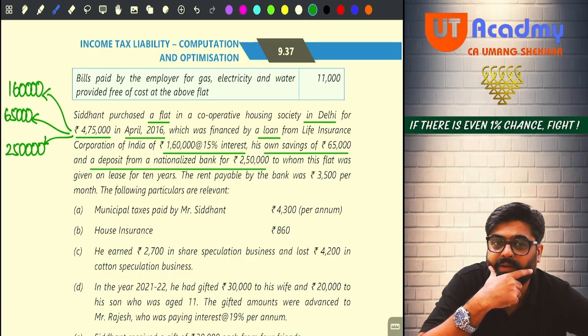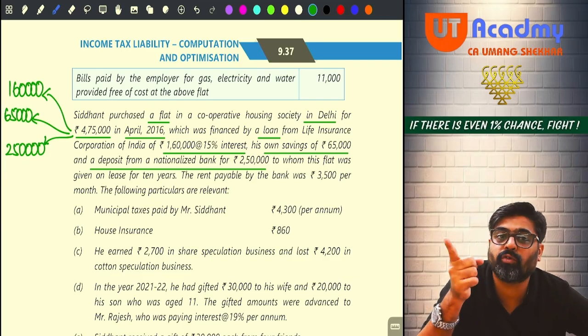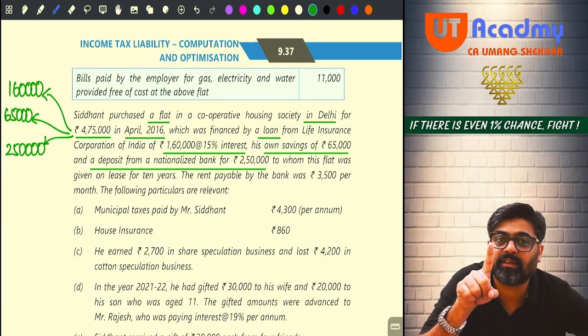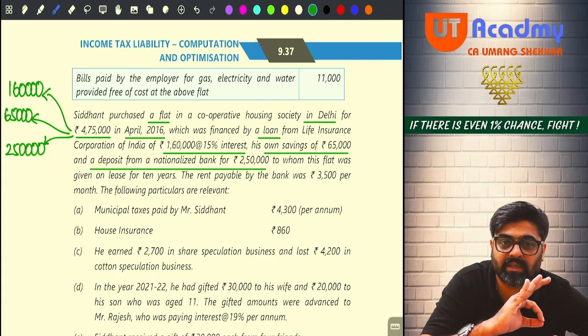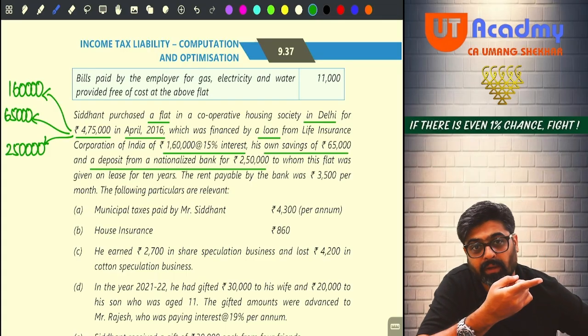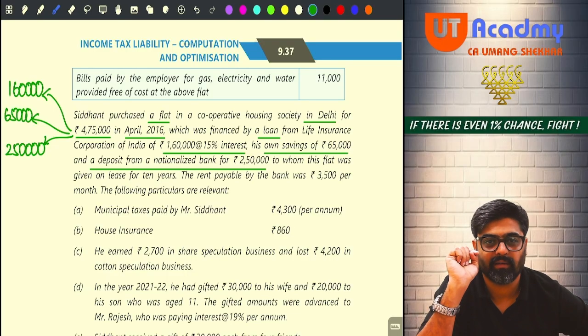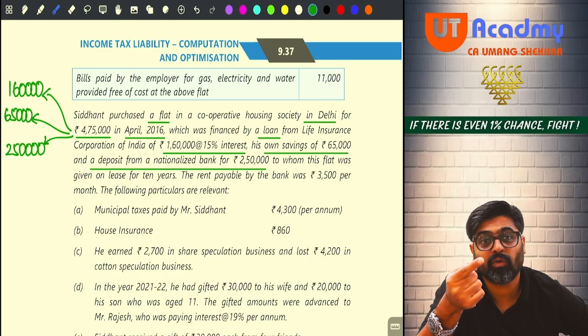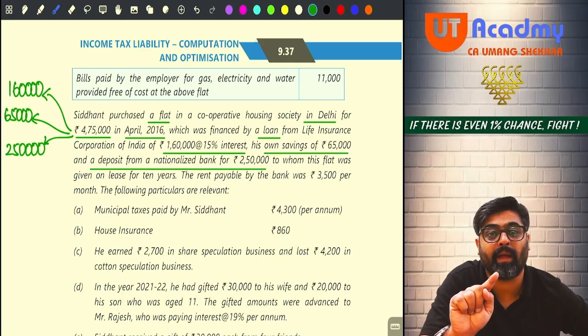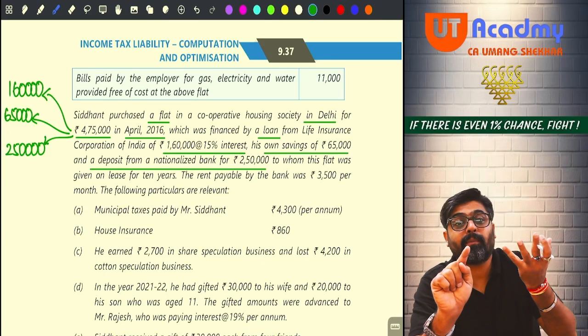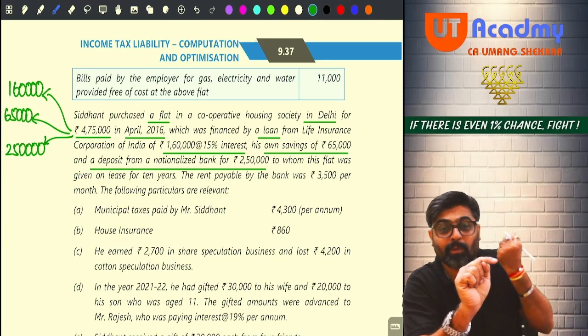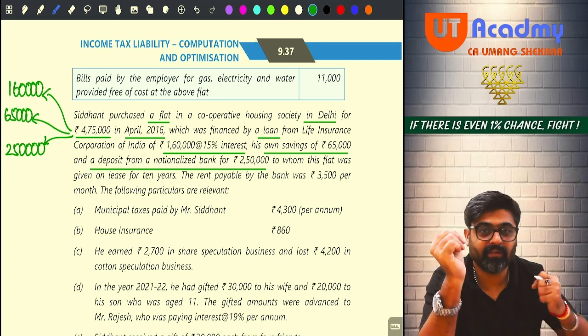But wait, do you think on that 1,60,000 loan, the interest would have been paid in this year? Getting my point? So that interest which you would have paid on that 1,60,000 will be allowed as a deduction under the head house property from the income of this flat, because this flat was let out to the same bank where you had kept your 2,50,000 FD and you broke that FD. It is given in the question.